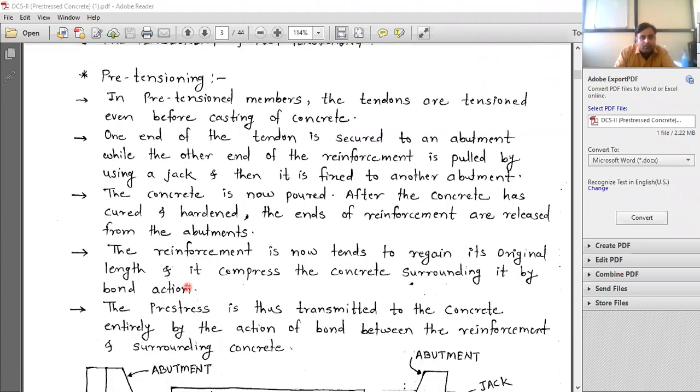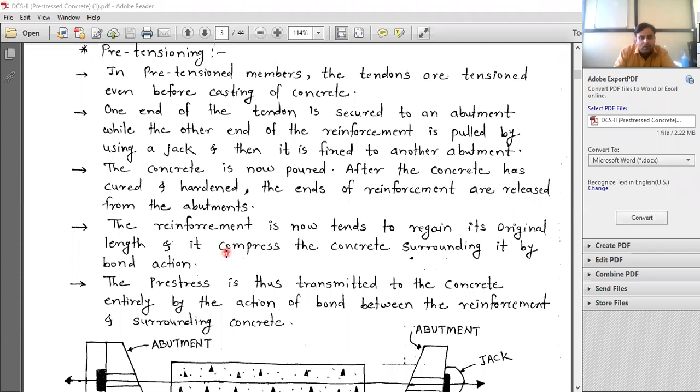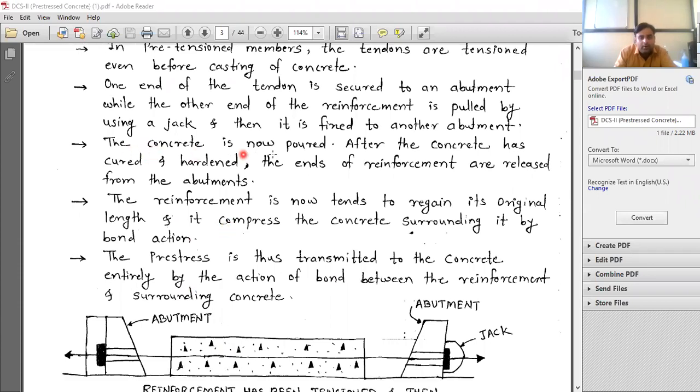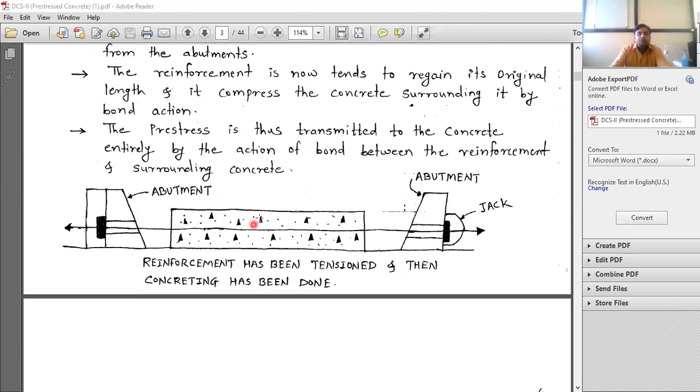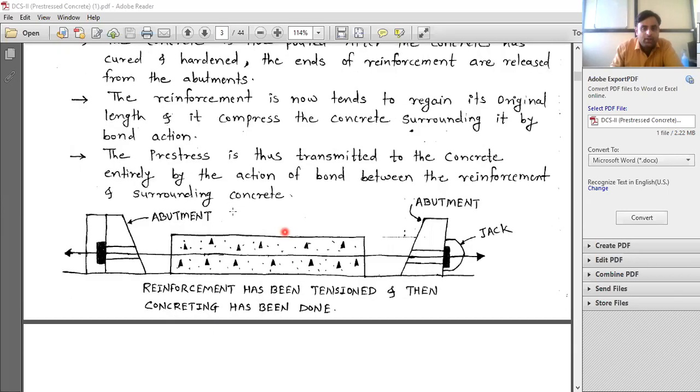Then next, what they have told us, after this, the concrete is now poured. After the concrete has cured and hardened, the end of the reinforcement is released from the abutment. So after this tendon is tensioned, after it is being given the pre-stressing force, then concrete is poured.